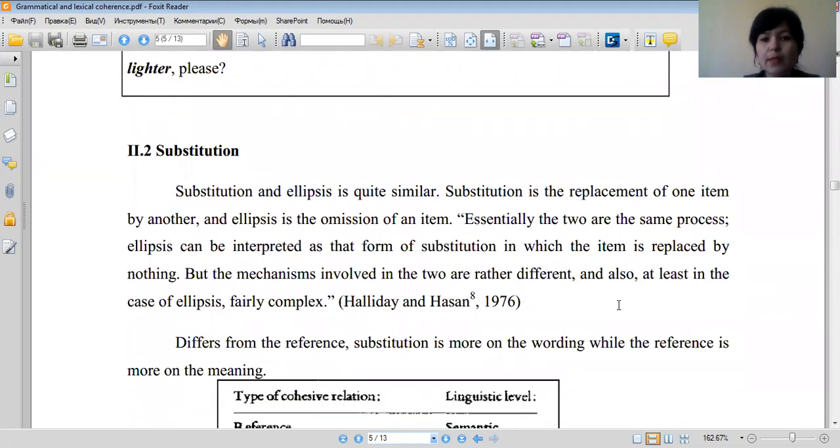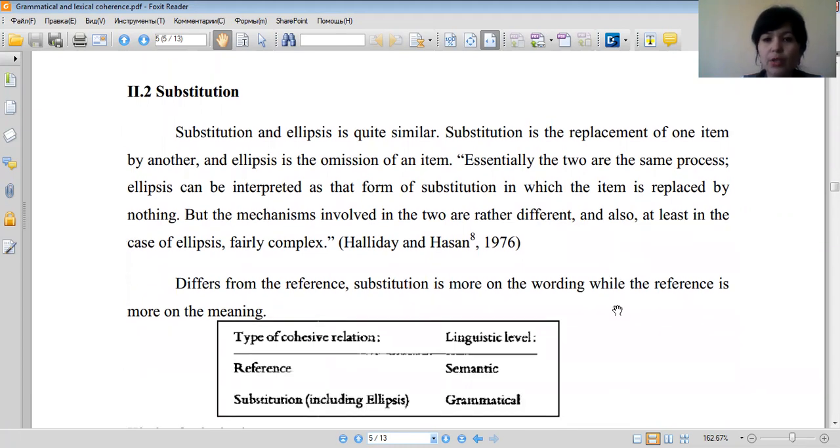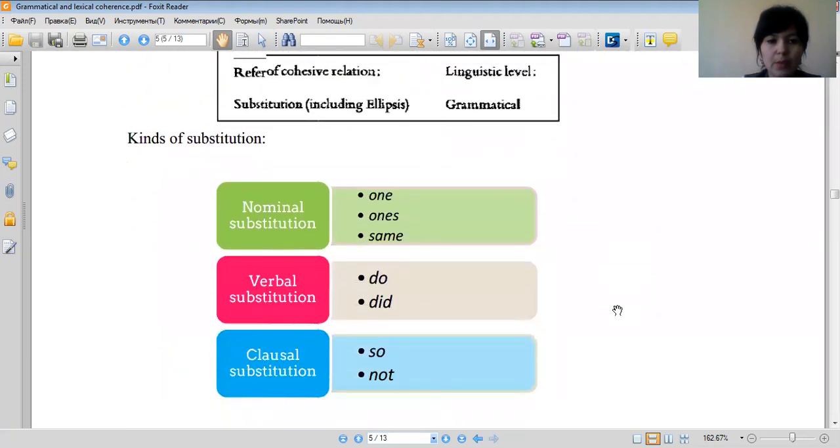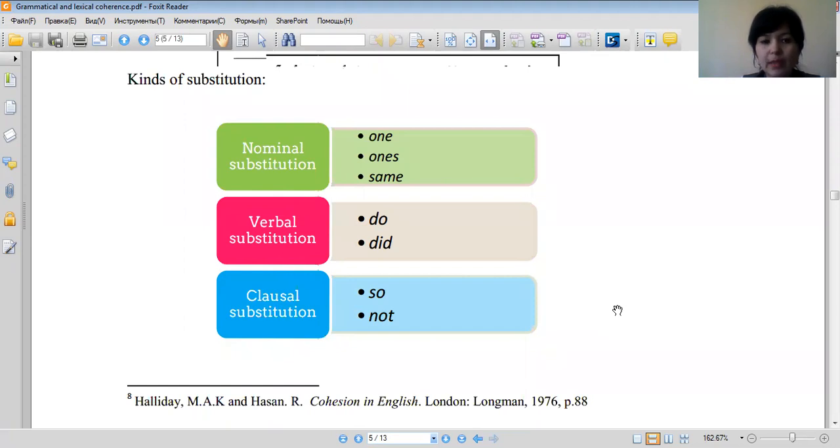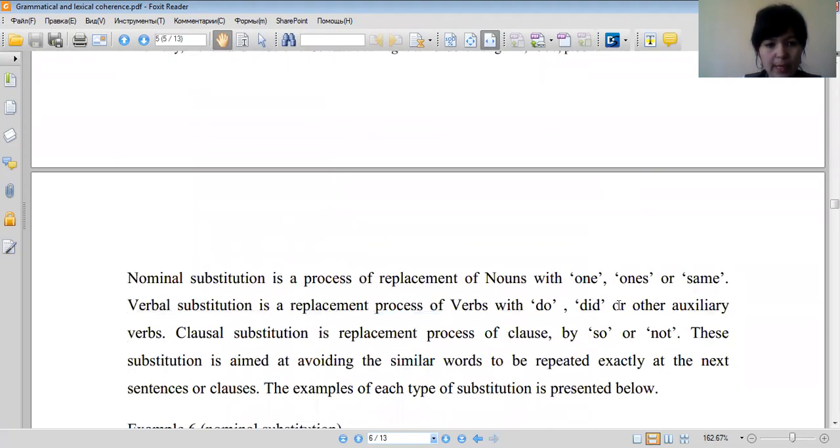Substitution and ellipsis are quite similar. Substitution is a replacement of one item by another, and ellipsis is an omission of an item. Essentially, ellipsis can be interpreted as that form of substitution in which the item is replaced by nothing, but the mechanisms involved in the two are rather different, and also, at least in the case of ellipsis, fairly complex. Kinds of substitution: nominal substitution, verbal substitution, and clausal substitution. Nominal substitution may be one, same; verbal: do, did; clausal: so, not. Let's look through examples.